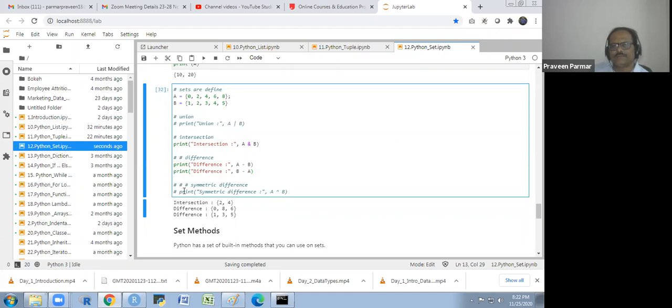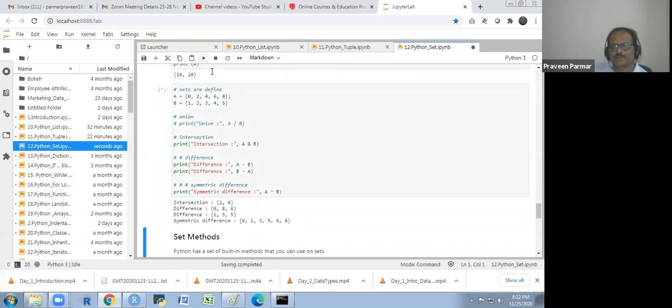And this is the symmetric difference. Symmetric difference will include 0, 8, 6, 1, 3, 5. The non-intersecting elements it will display from both sets. So I will show you this. Okay. This is A minus B union B minus A. Okay. Is there any doubt?